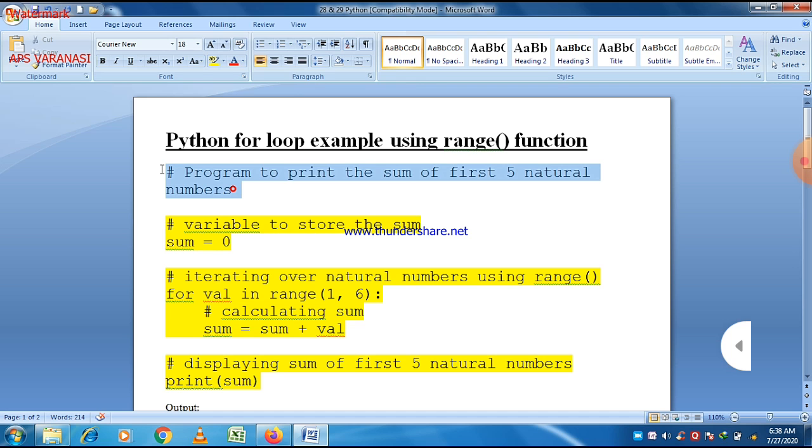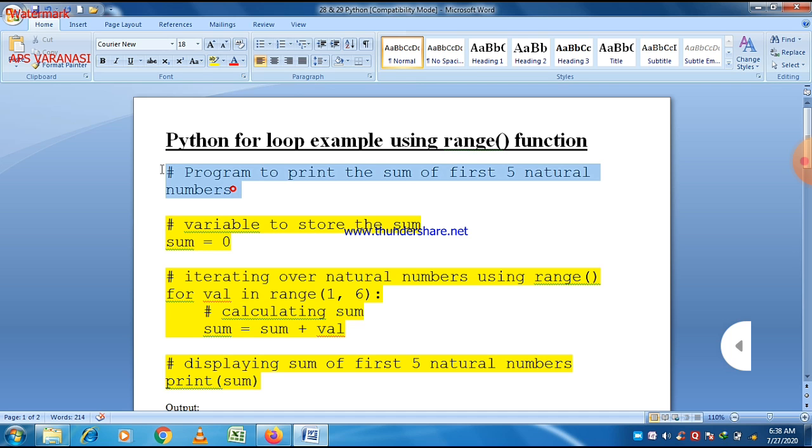To define a decrement, you have to define it intentionally in the program. If you define only a single value, that is the last value, which means by default the start value is 0, not 1, and the increment is 1. So if you write range 10, it starts from 0 and goes up to 9, because the last value is not included.